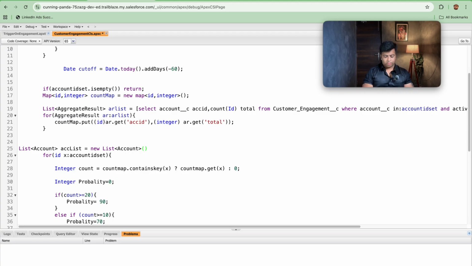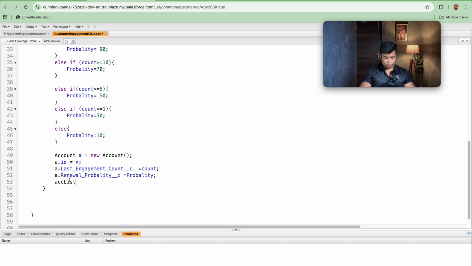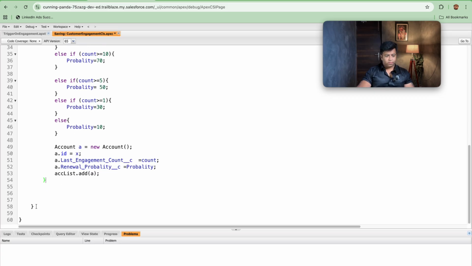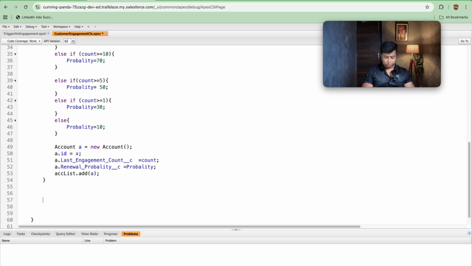Once we are done with this, accList dot add a, and after this we will just do the DML. If accList is not empty, then you need to update accList.